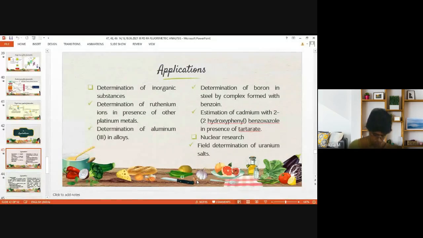Applications of fluorimetry for inorganic samples, organic samples, and pharmaceutical drug substances. What parameters will you include? Sample name, whether inorganic or organic, and the solvent in which it is dissolved, whether we are using acid or base.